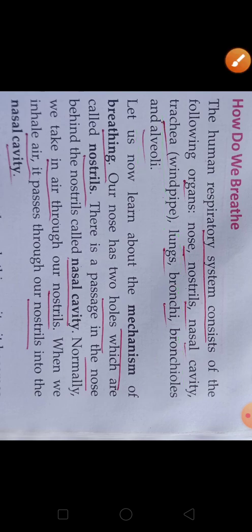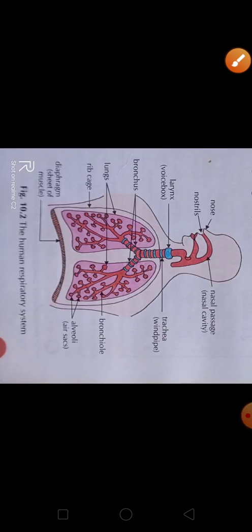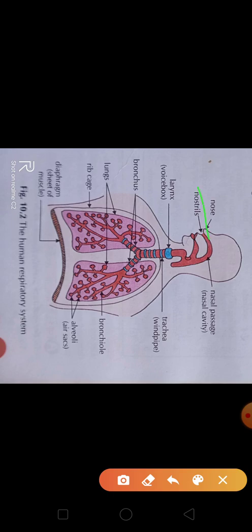Now you see the diagram, the picture, by which you can easily understand where these parts are present. See, first nose, then nostril, nasal cavity, then larynx, that is known as the voice box that generates the voice, then trachea, that is windpipe.